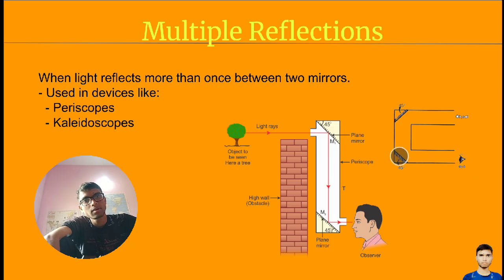Our eyes are here. Our eyes will look inside this mirror, and we will be able to see this object. The object is here, and we are able to see it inside this mirror because light is going like this. It hits the surface of this mirror, then the surface of this mirror, and then it hits the surface of this object. Clear?